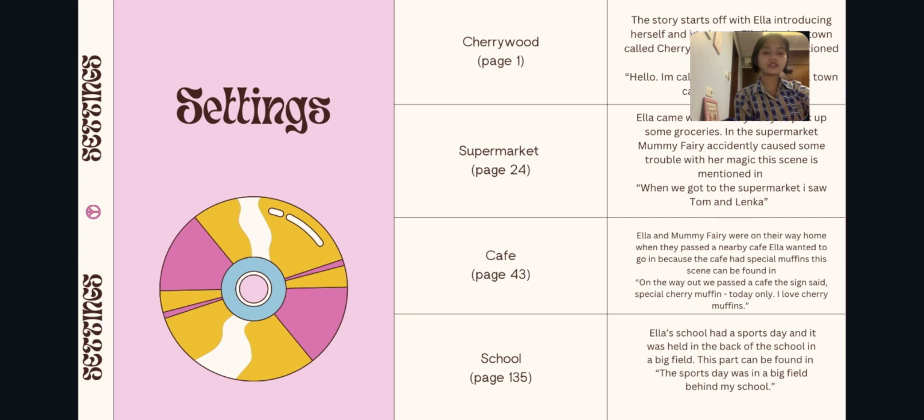Next is cafe, page 43. This location can be found in the sentence, "On the way out, we passed the cafe. The sign said special cherry muffins, today only. I love cherry muffins." Last is school in page 135. This location can be found in the sentence, "The sports day was in a big field behind my school."